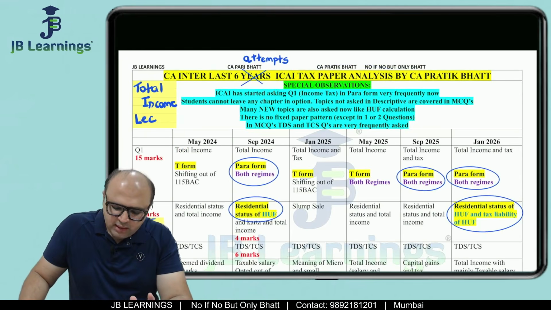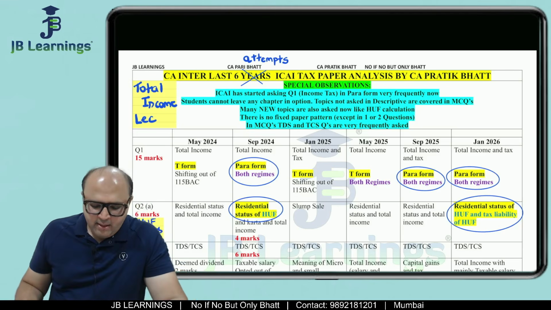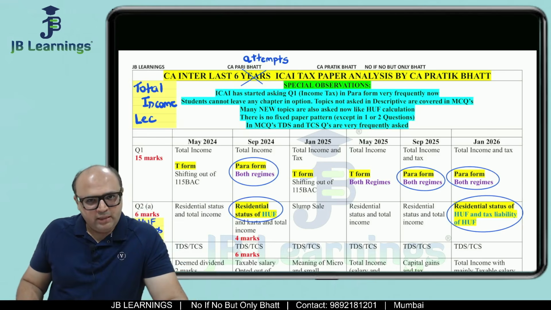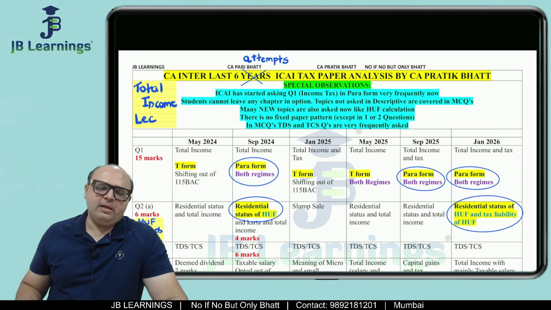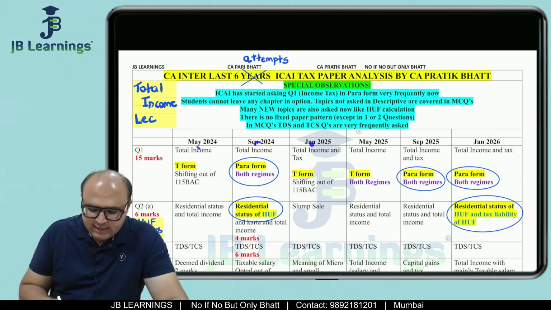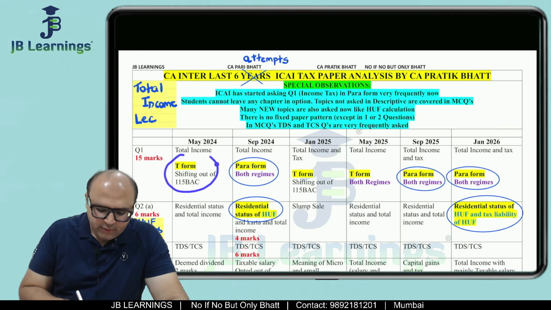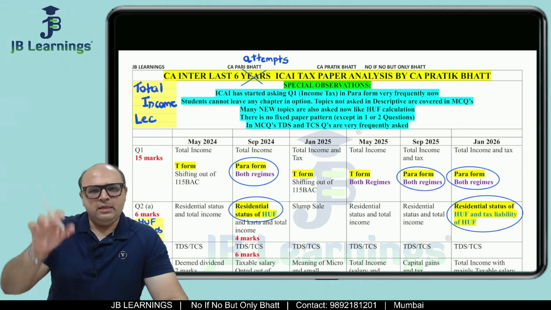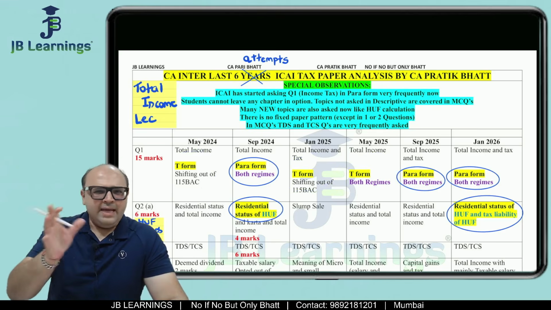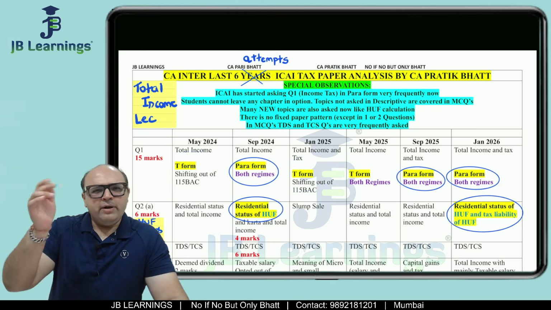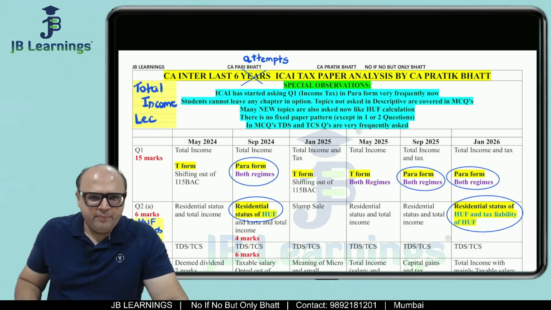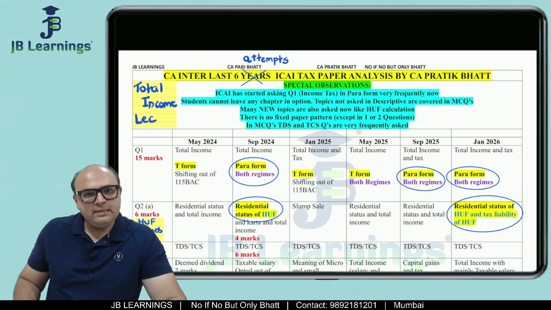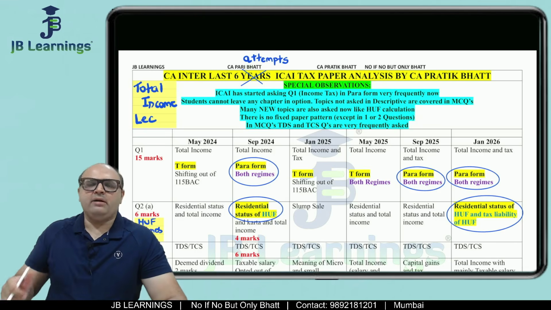Friends, the very first observation is that ICAI has started asking question number 1 of income tax in paragraph form as well. In the last 6 attempts, 3 times the question was in T form. In T form they give you a P&L account, receipts and payment account, expenses and incomes, and accordingly additional information, and you have to solve the sum. But in September 24, September 25 and January 26, question number 1 was asked in paragraph form.